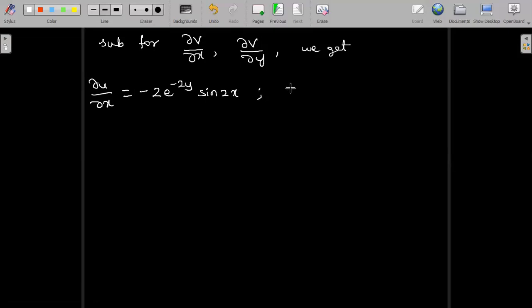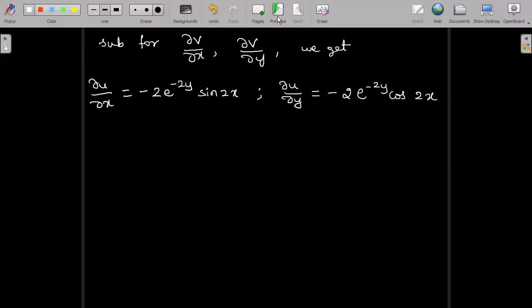Sine 2x. And the second one: when we substitute, we can obtain an expression for ∂u/∂y. So ∂u/∂y, we take the minus sign to the other side, and we get minus 2 e^(-2y) cos 2x. Let me explain by showing the previous page for you.